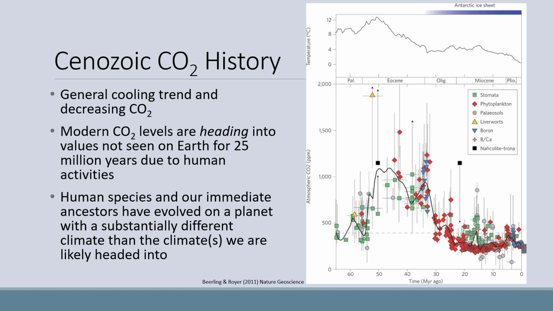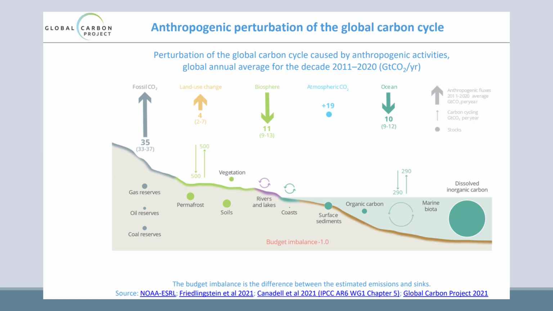Human species and our immediate ancestors have evolved on a planet with a substantially different climate than the climates that we are headed into. Here's a graphic that shows the ways that humans are affecting the carbon cycle and carbon dioxide concentrations. You can see that the burning of fossil fuels is the biggest way that humans affect the carbon cycle. There are lots of other ways too, like land use changes, but the biggest is burning fossil fuels. The Global Carbon Project has some good figures and explains the processes really well if you want to check it out more.